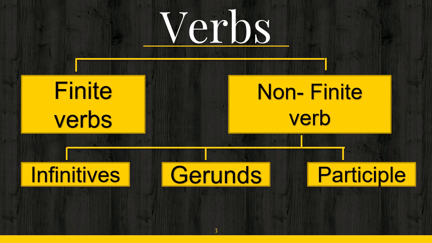So, before knowing what are infinitives and gerunds, we should know what are verbs. Verbs are words that are used to express an action, event, or state. Verbs can be divided into two types: finite verbs and non-finite verbs. We shall read what are finite and non-finite verbs also. But before that, know one thing: non-finite verbs are divided into three categories: infinitives, gerunds, and participles. In this video, we shall read about infinitives and gerunds, and in the next video of lesson 9, we shall read participles. Okay?